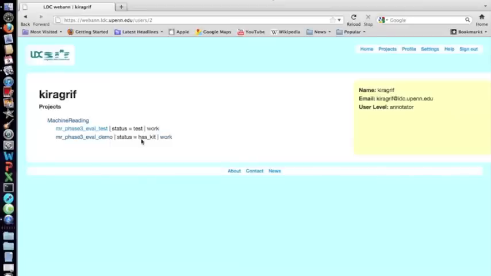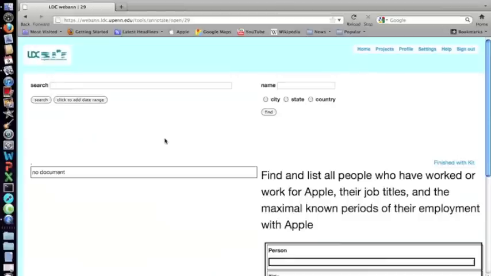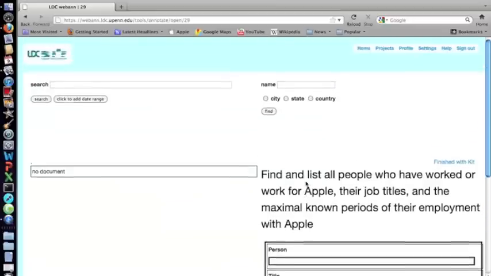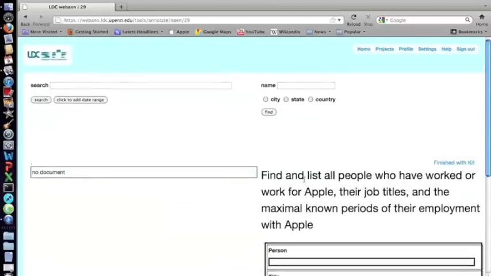I have a demo for this video, so I'm going to click on Work, and it'll bring up my next question. This time the question is a little more complicated. So we have: find and list all people who have worked for Apple, their job titles, and the maximal known periods of their employment with Apple. So first we need to search for documents that might contain answers to this.